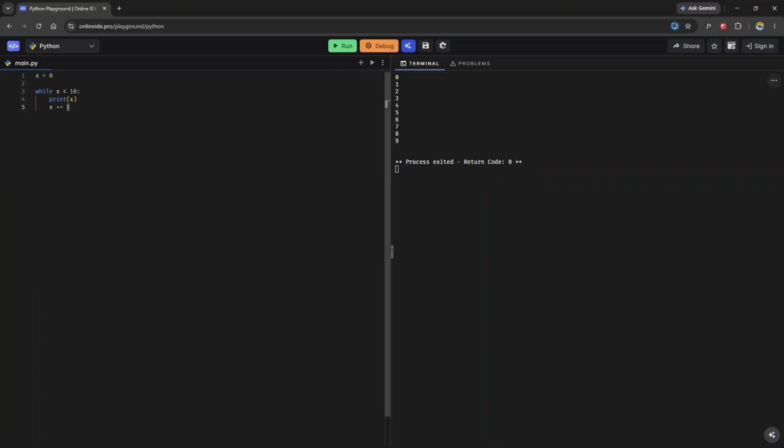So we have to create a starting position. We have to check a condition that will get us to a point where we can exit the loop. Then we can perform some action. And the most important part is to make sure that we increment our starting position so we can get closer to the terminating point of our condition here.